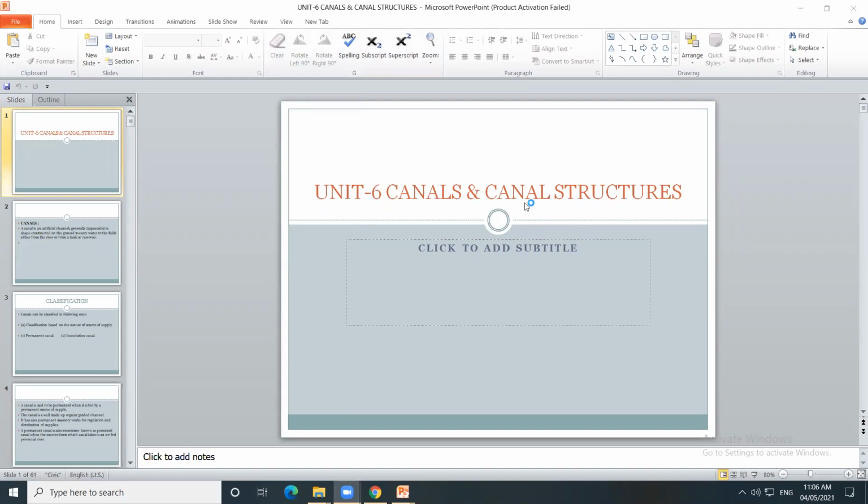In second unit we have seen gravity dam, its design. Then earthen dam, third unit. Fourth unit is spillways and outlet through dams. Fifth unit is the weirs on permeable foundation. And sixth one is canals and canal structures.